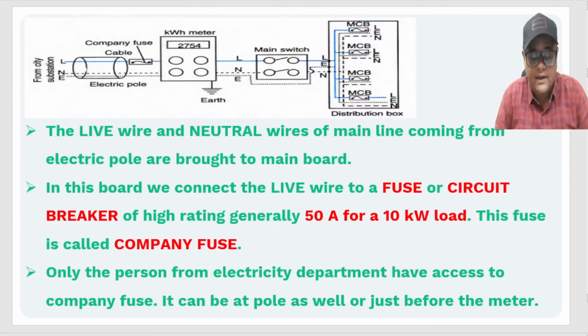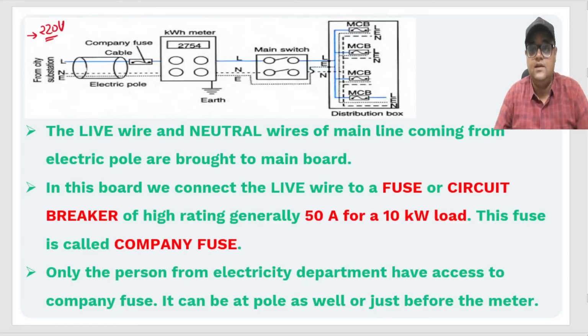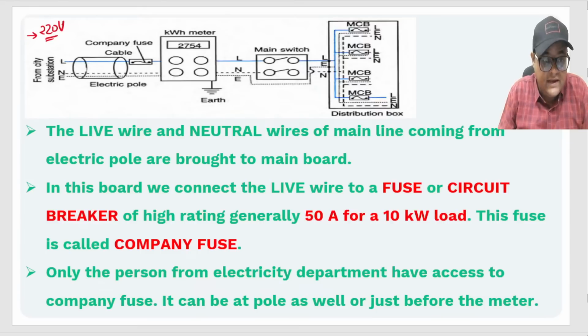I've already told you. Now let's see what happens when we receive 220 volts from the city substation. Now this is the most interesting part. Now we'll see how we receive 220 volts at our house. See, 220 volts has been generated at the city substation and it is sent to the consumer. What happens next? See, you can clearly see three wires: live, neutral and earth.